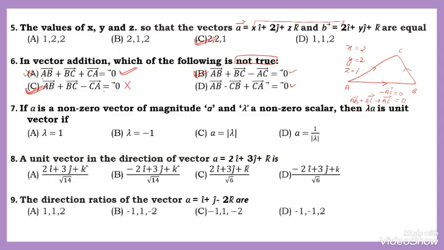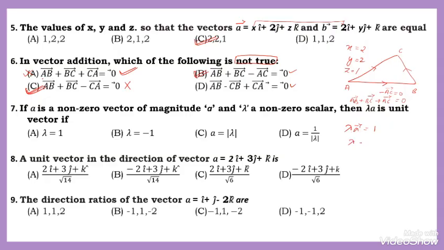Question number 7. If A is a non-zero vector of magnitude a and lambda a non-zero scalar, then lambda into A is a unit vector. Okay. Here, according to the definition, lambda into vector A is equal to the unit vector. Unit means 1. Then we want the value of lambda.